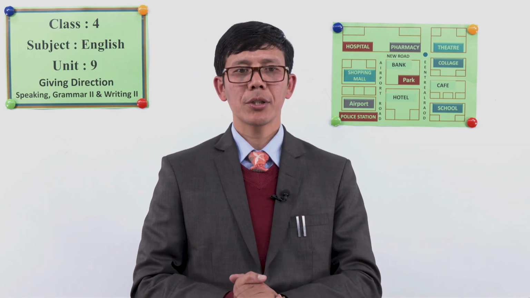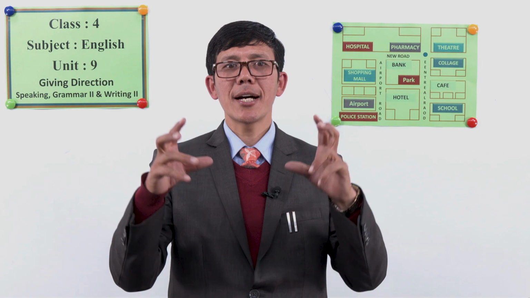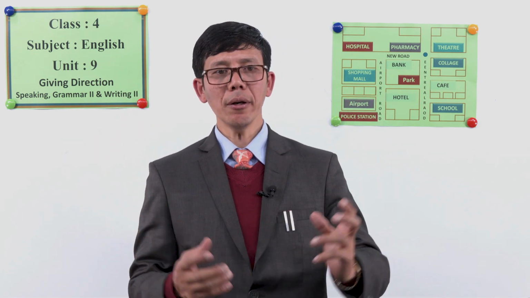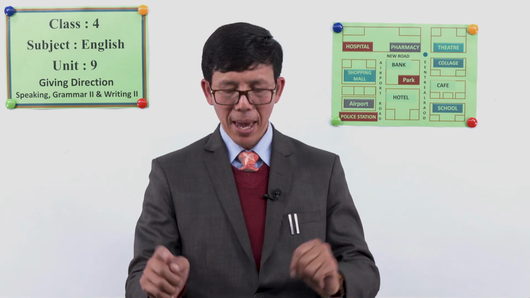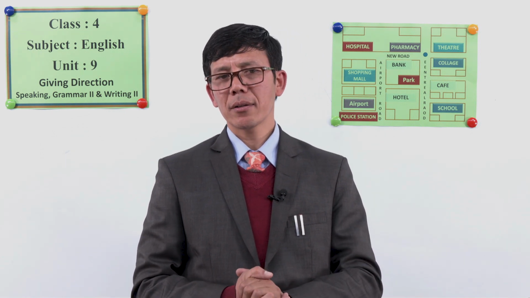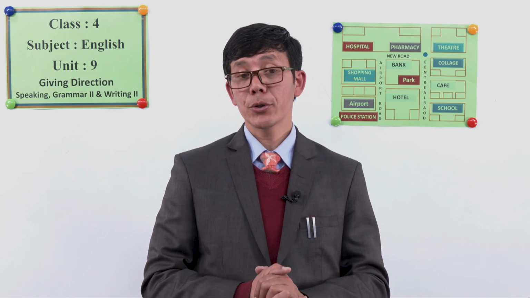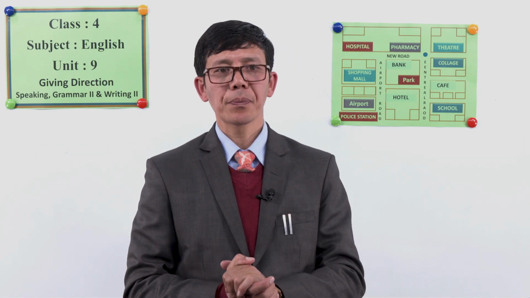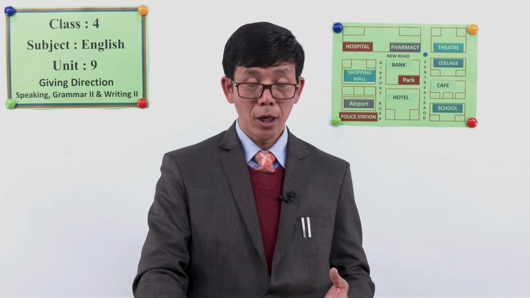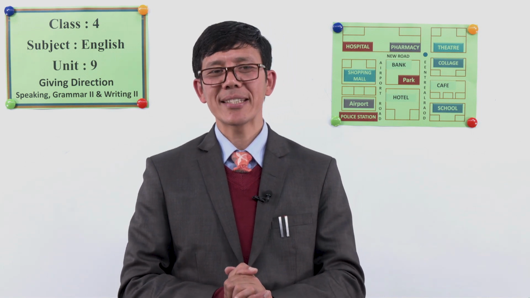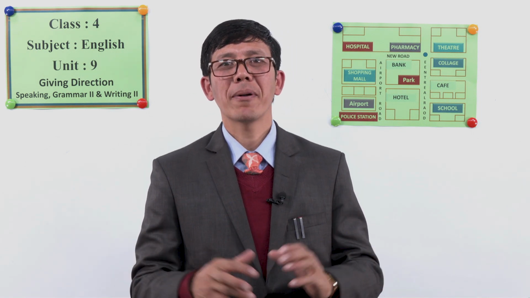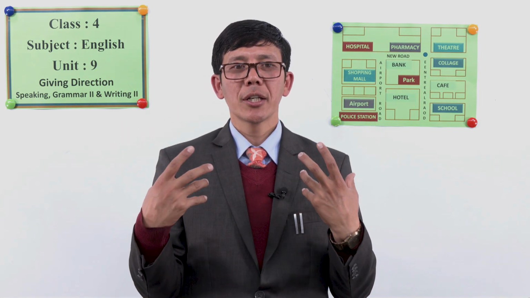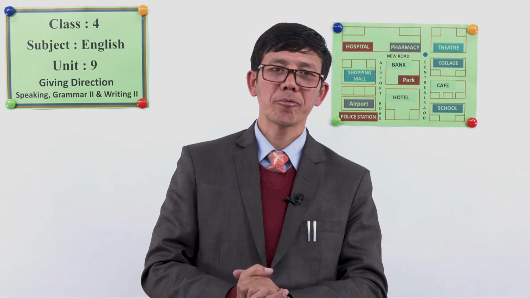And then we practiced making dialogue. We played a role to give direction to each other with the help of a map. And then we practiced grammar too, to use the prepositions for giving direction. All right, this is what we got to know. And lastly, we also played a quiz and reflected on whether we learned this lesson well or not.